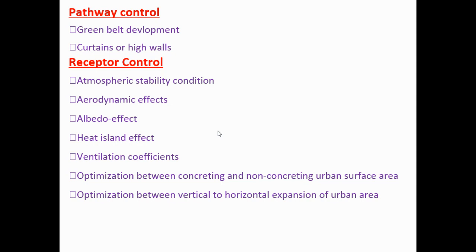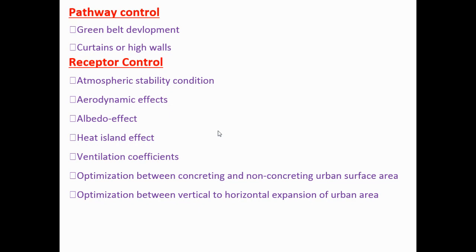What are the different parameters that affect the movement of the air pollutant to the receptor, such as human beings, animals, organisms or plants?